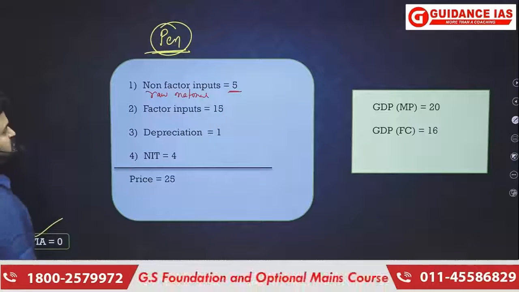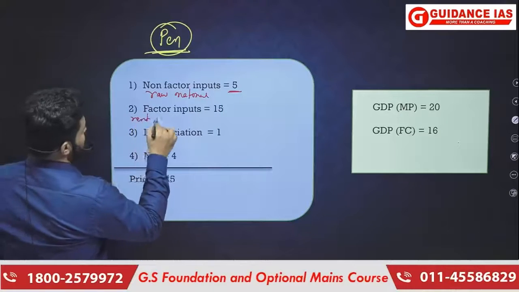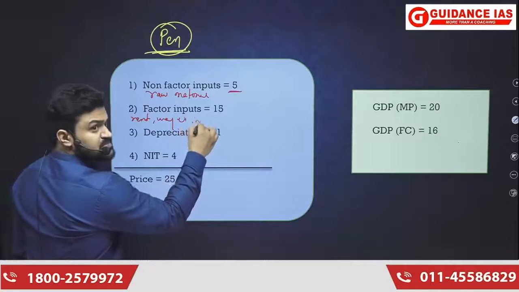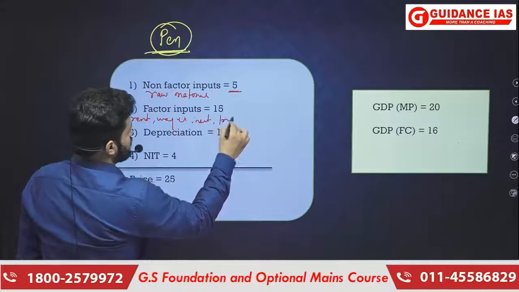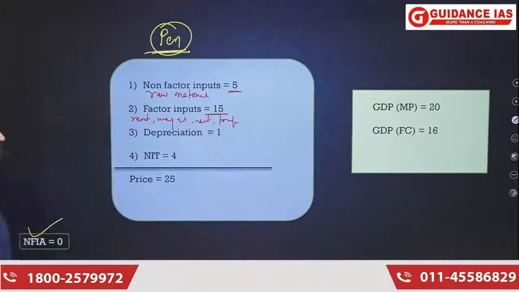Then factor inputs, that means rent, wages, interest, profit, that was 15.